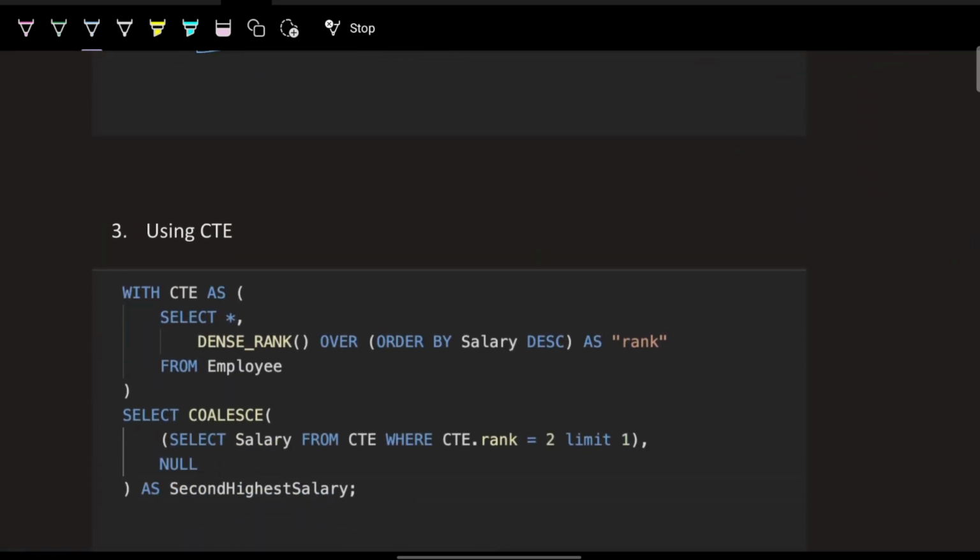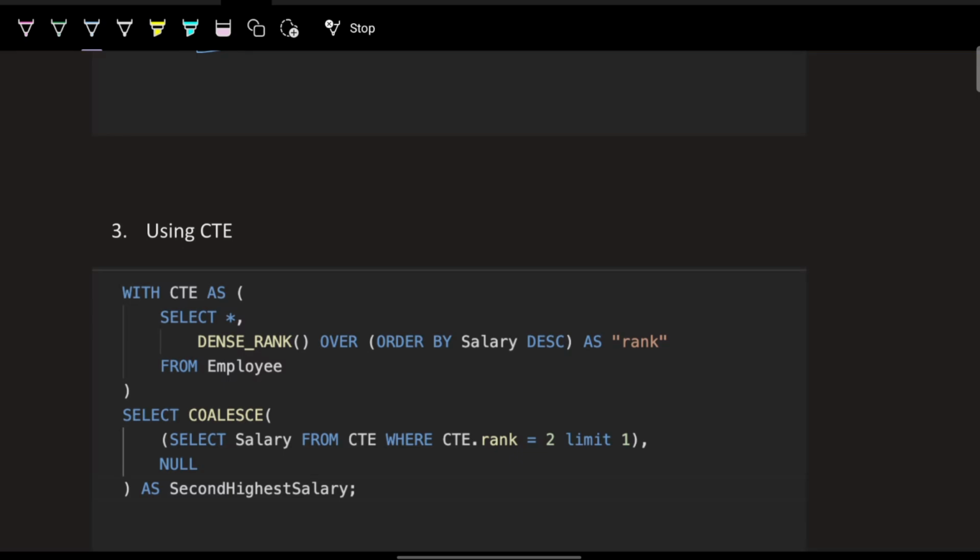Second is using the CTE. So you should know what a CTE is. Let me give you the short idea. CTE is called a common table expression, which is a temporary result that is used while executing queries to save the result temporarily, and that you can use for complex queries.